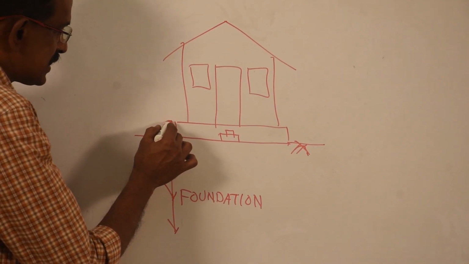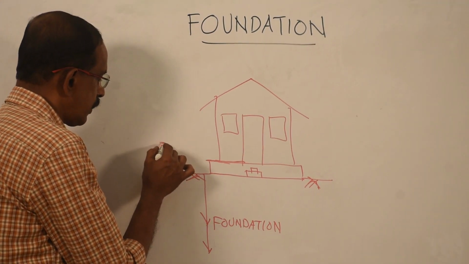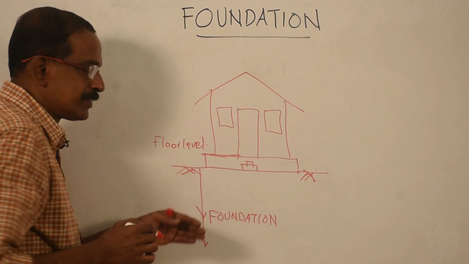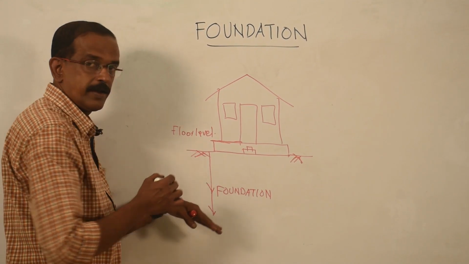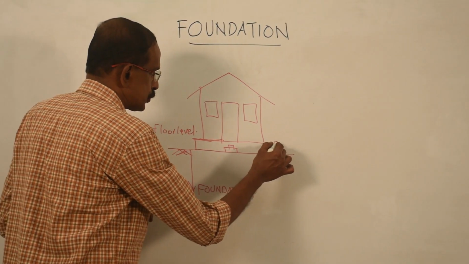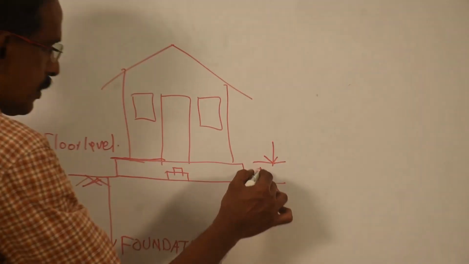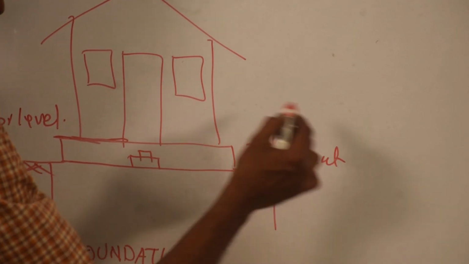Now what is this level? Actually this is the floor level. The portion between the ground level and the floor level, that is this portion, is called the basement.